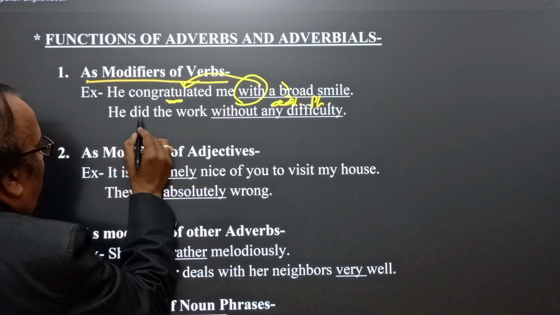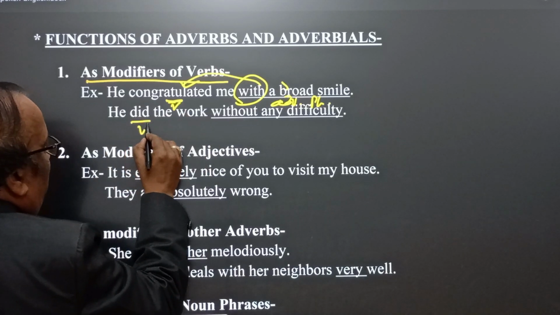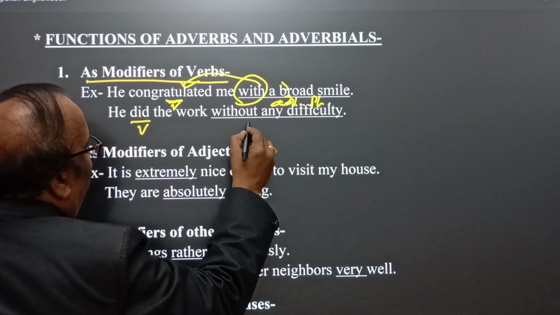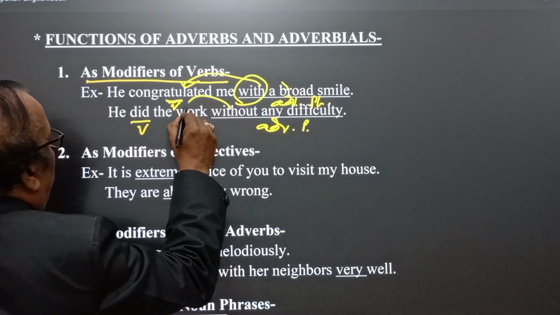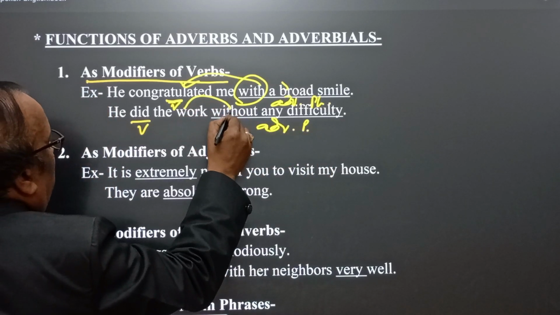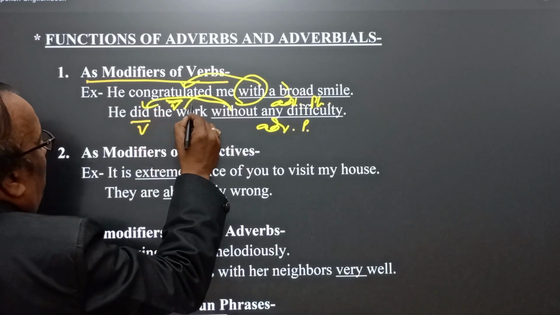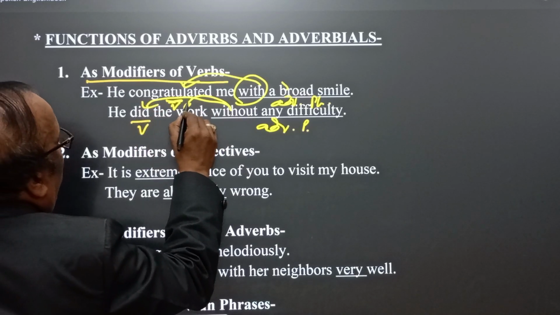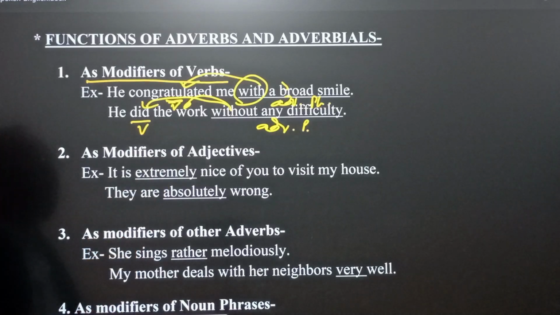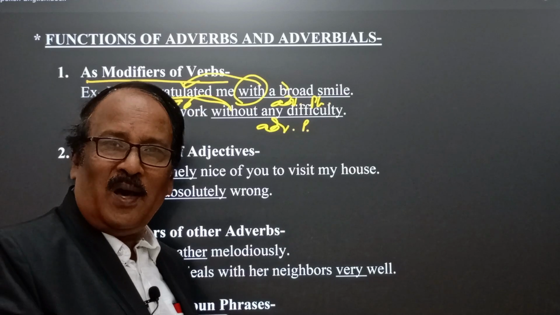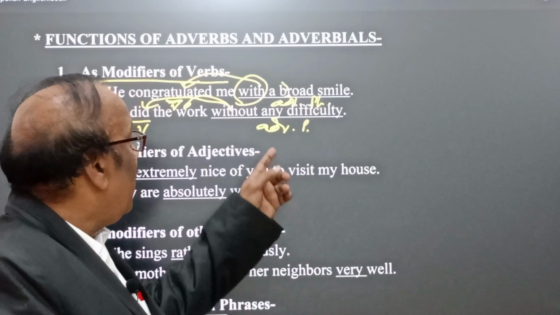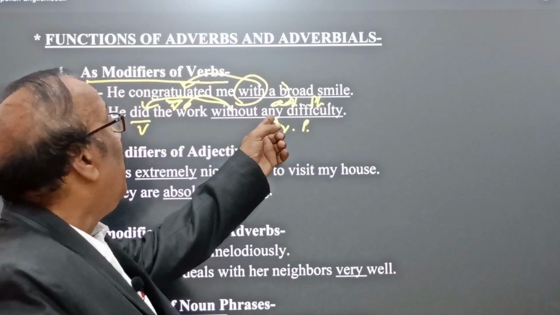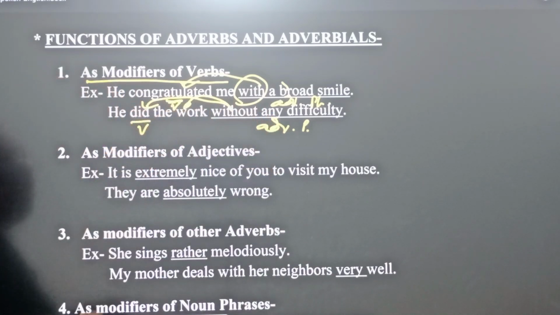He did the work. Here did is the verb, and without any difficulty is the adverb phrase. How does it qualify? It qualifies did. He did the work how? Without any difficulty. The adverb of manner, and this is an adverbial and it qualifies did, the verb.